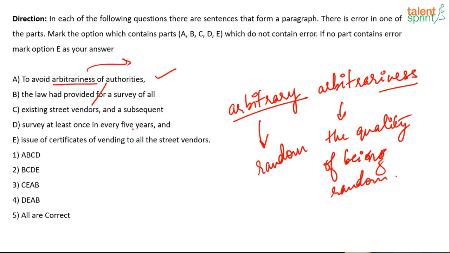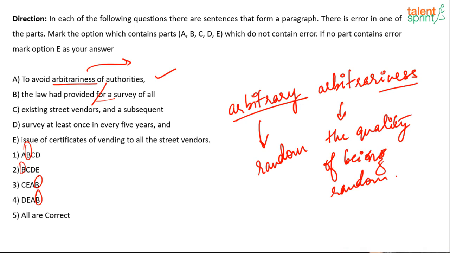So A is absolutely fine. Then the law had provided for a survey of all. I think that is a typo because all the options have B in it. So definitely B will not be the one with the error. Might have just accidentally added it or something like that. It should be the law had provided a survey of all existing.